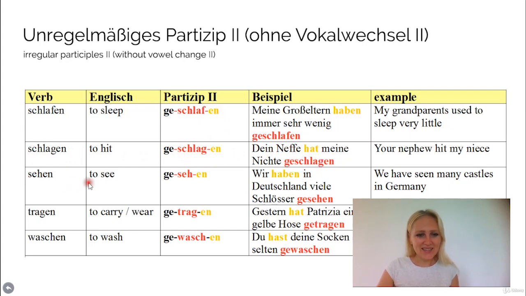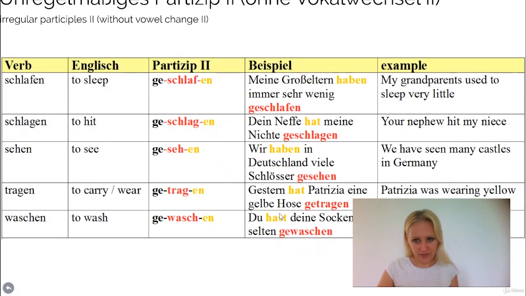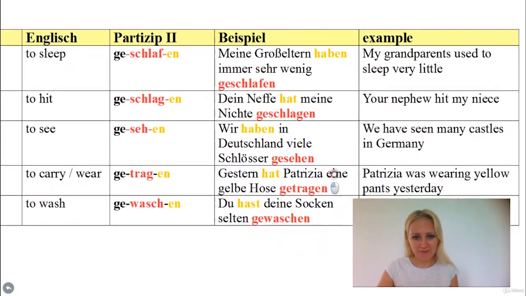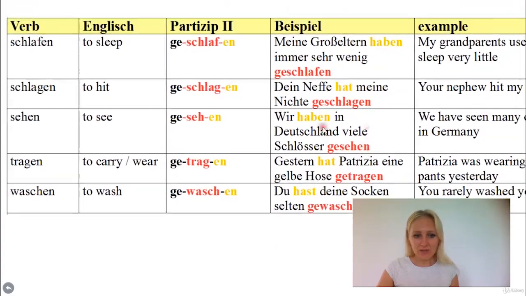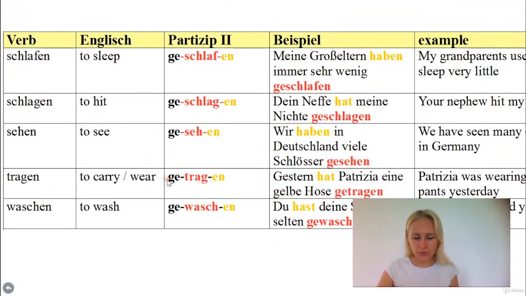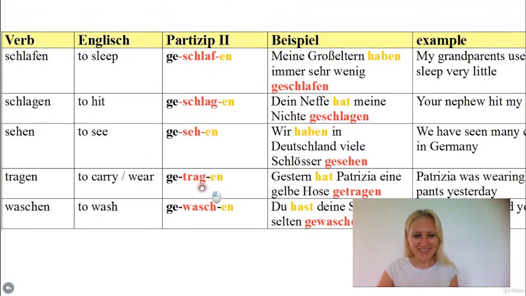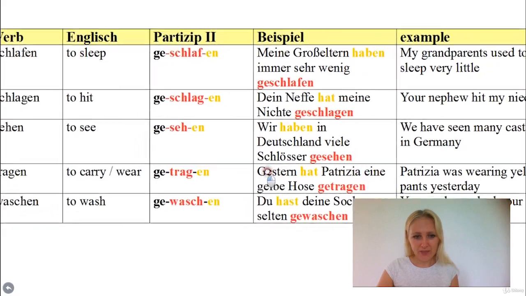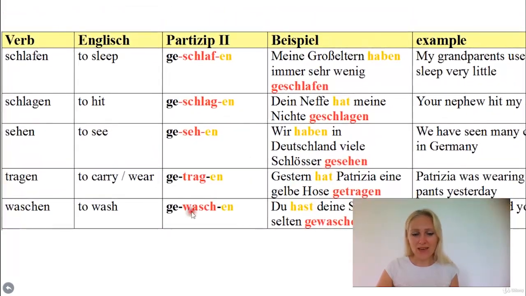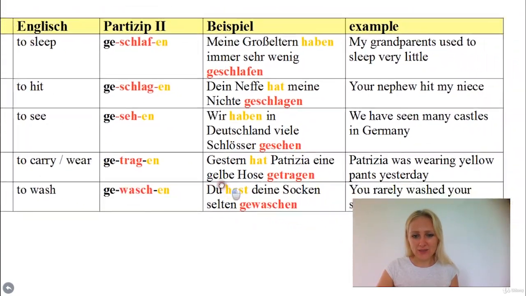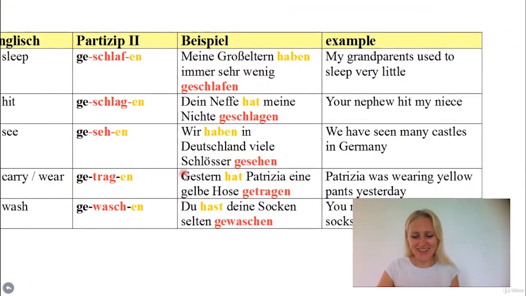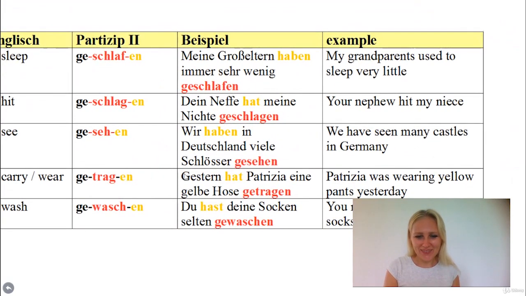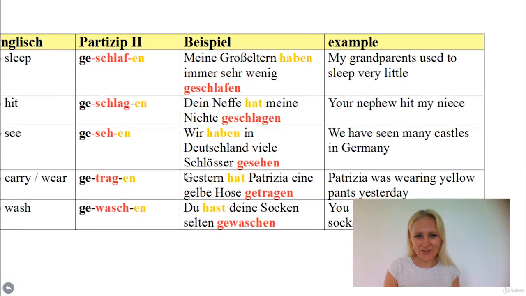Okay, dann sehen, to see, gesehen. Wir haben in Deutschland viele Schlösser gesehen. Okay, we have seen many castles in Germany. Tragen means to carry or to wear. So it's getragen. Gestern hat Patricia eine gelbe Hose getragen. Okay. And waschen means to wash. It becomes gewaschen. Du hast deine Socken selten gewaschen. You rarely washed your socks. Okay, du hast deine Socken selten gewaschen.